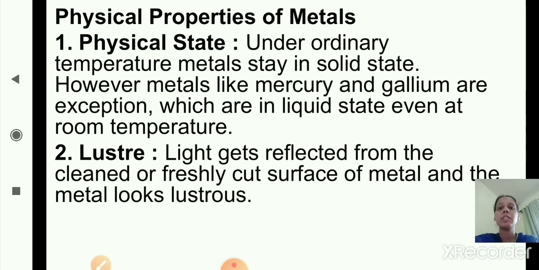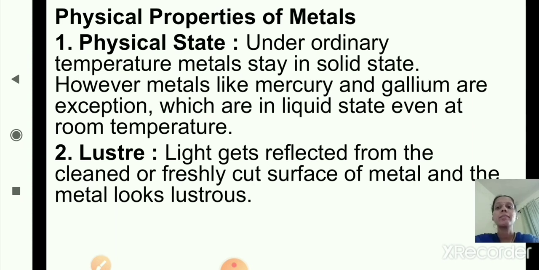First property is physical state. Second property is luster. Physical state means what? At room temperature, metals are in solid state except metals like mercury and gallium, because they are in liquid state. And the second one is metals look lustrous, or metals are shining.